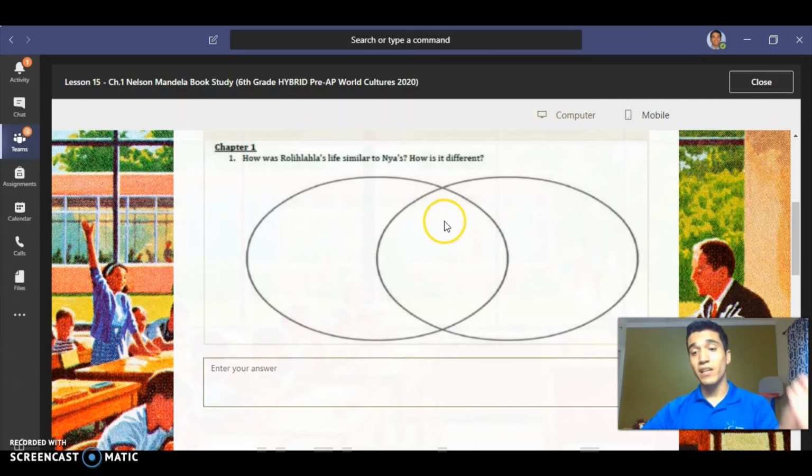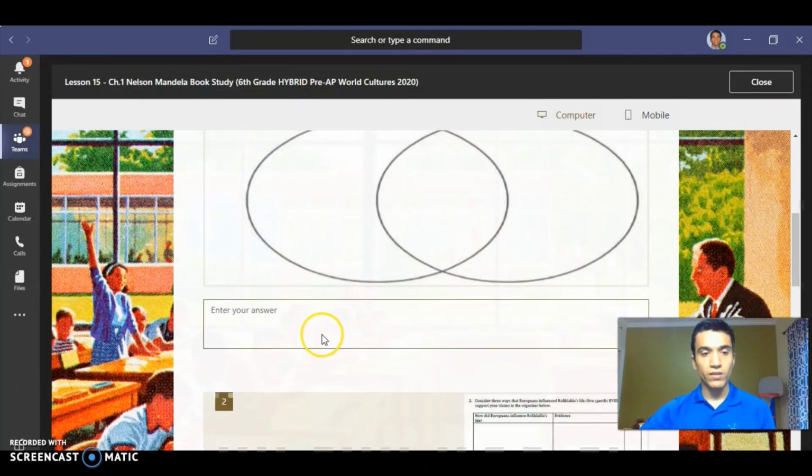Another similarity we definitely need to write down, and you should include in your answer, is European colonization. Both of them are experiencing hardships or difficulties because of European colonization. A lot of the things that they're experiencing are because of the things that happened caused by Europe hundreds of years ago. It may not make sense, but it all connects one way or the other.